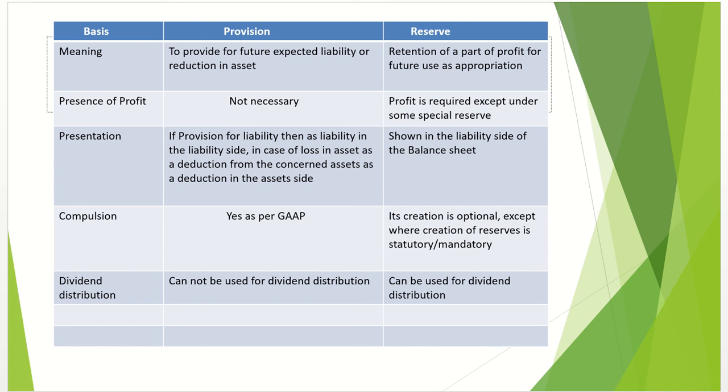Yes, creation of provision is a compulsion as per respective generally accepted accounting principles or GAAP. Now, is creation of reserve a compulsion? No, it's optional. It's optional most of the times, except जहाँ पर creation of reserve किसी statute के द्वारा किया गया हो या it is mandatory, जिसके बारे में भी हम बाद में डिस्कस करेंगे.